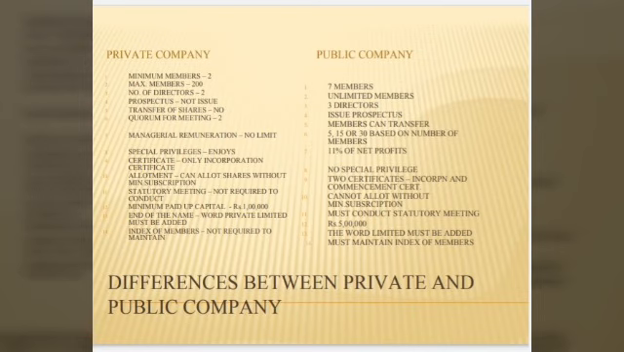Next one is the end of the name. This everyone knows. In a private company, the words private limited will be there at the end of the name. For example, A private limited, B private limited. That is a private company. Whereas in a public company, only the word limited will be there at the end of the name. That is Ashok Leyland Limited.